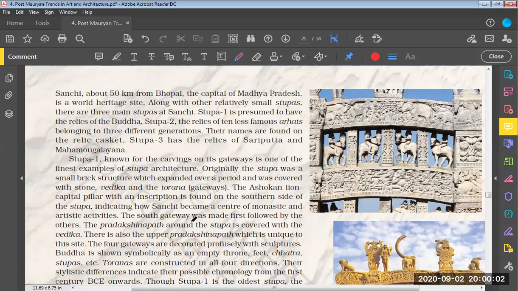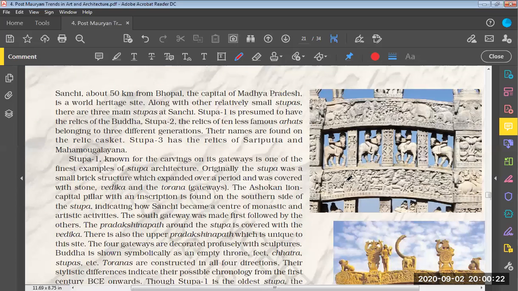So Sanchi, about 50 kilometers from Bhopal, the capital of MP, is a World Heritage Site, also a UNESCO site. Along with other relatively small stupas, there are 3 main stupas at Sanchi. That is stupa number 1. It is presumed to have the relics of Buddha.